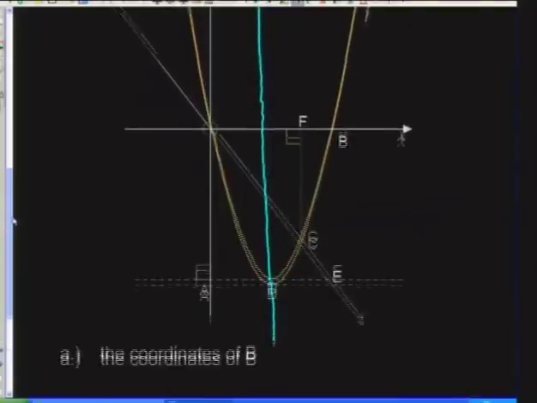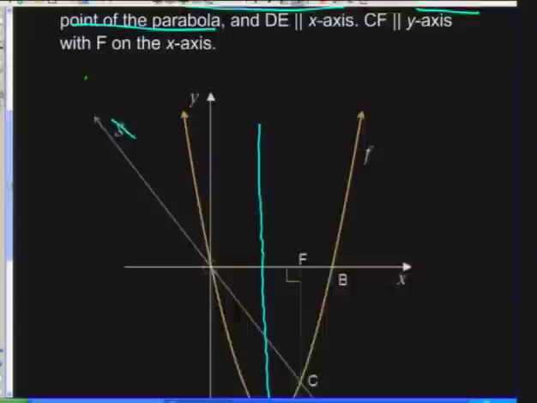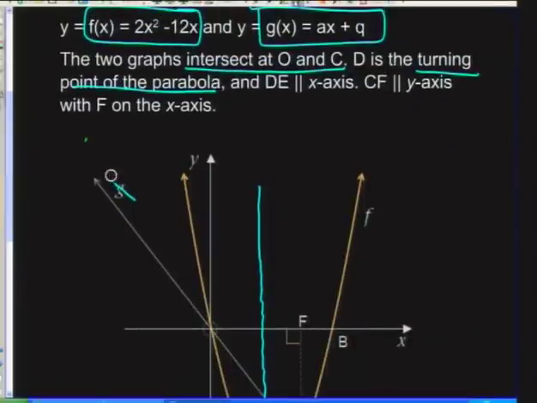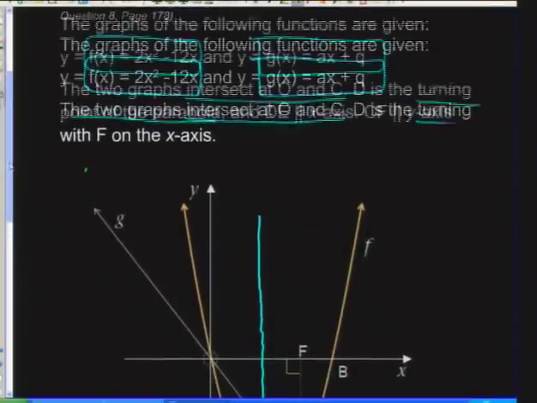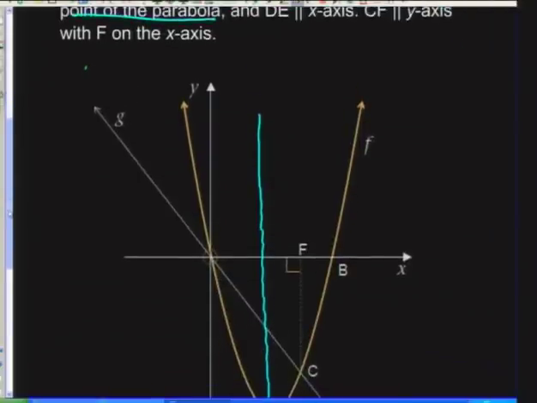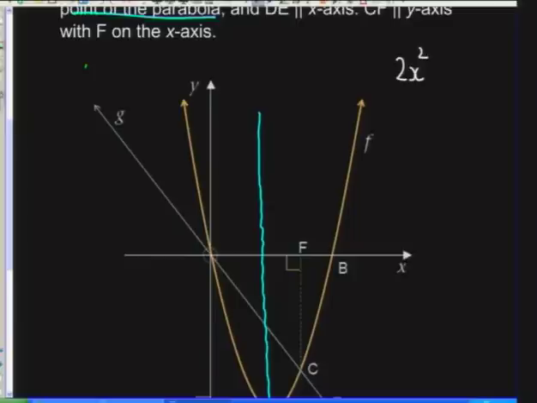Firstly, the coordinates of B. What is B? We've already said B is an x-intercept. And what happens at B is that this function, 2x squared minus 12x, will be equal to 0. So I'm just going to work on the side here. We have that 2x squared minus 12x equals 0.